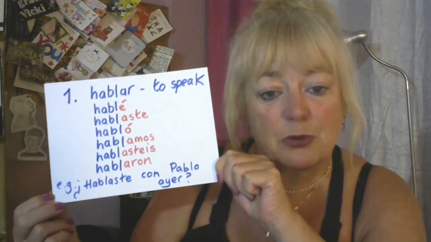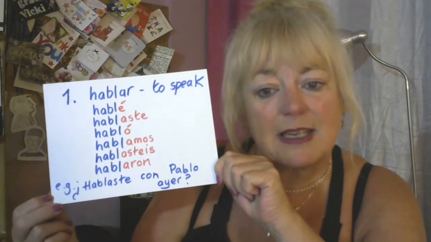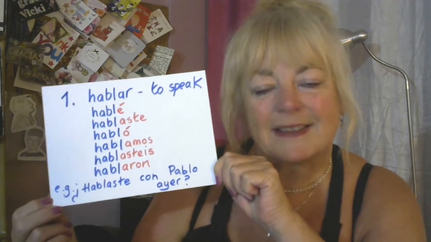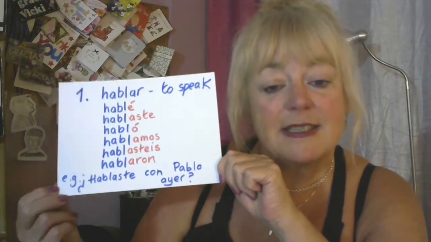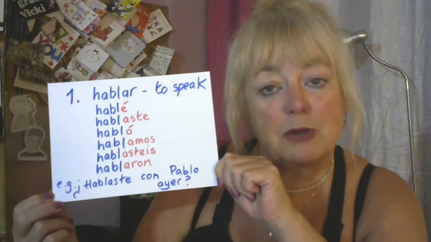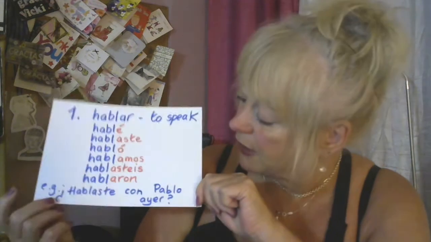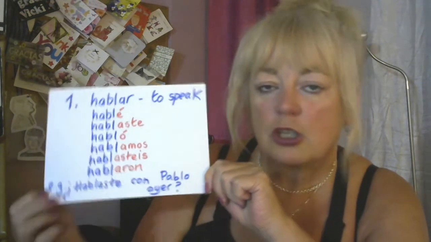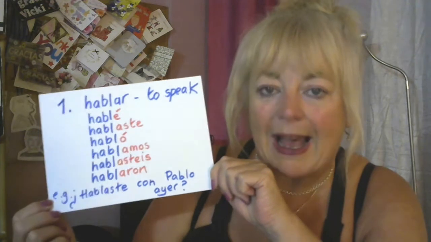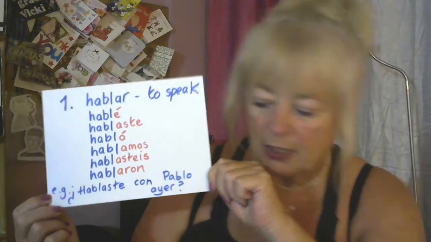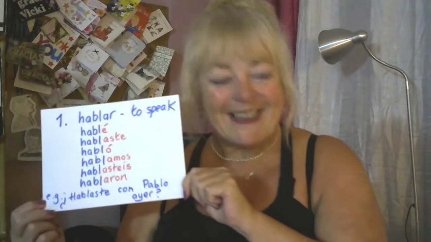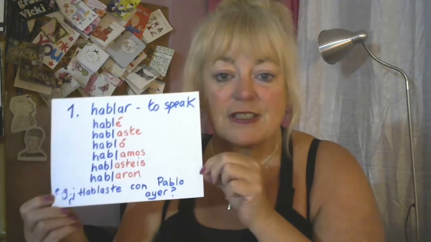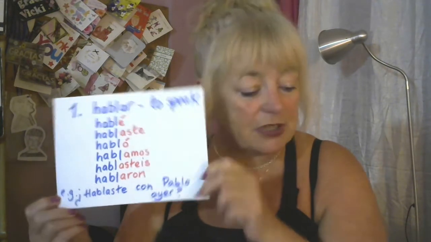And the example we've got is hablaste con Pablo ayer. And that would be, did you speak to Pablo yesterday? Now, don't forget that in Spanish, we always speak with people, con, not to people, a. Okay? Comprendes? So, there's our first regular AR verb in the preterite, hablar.